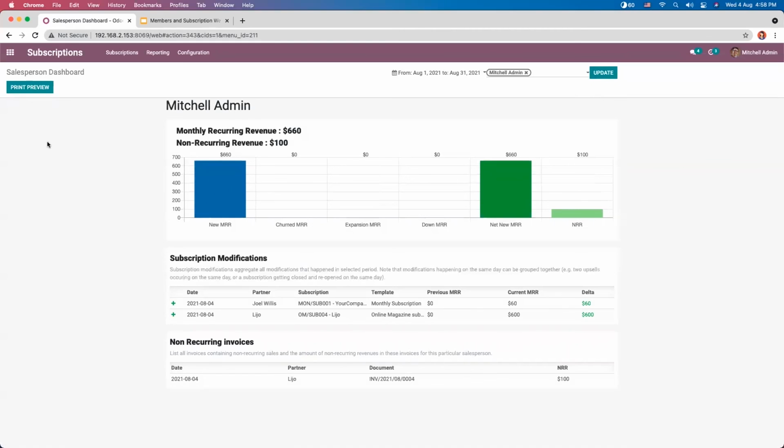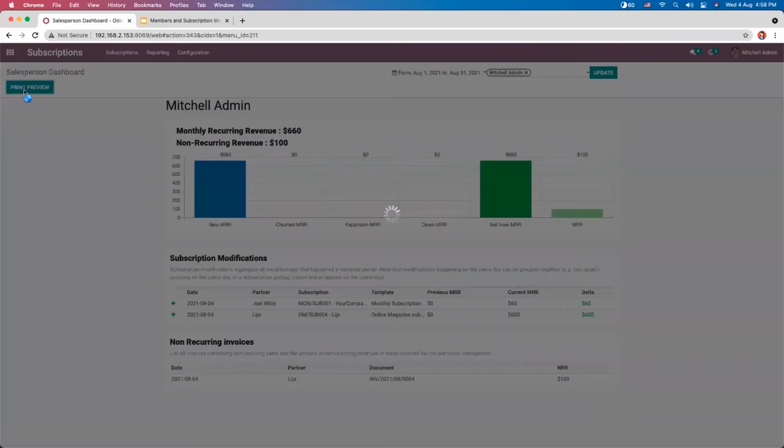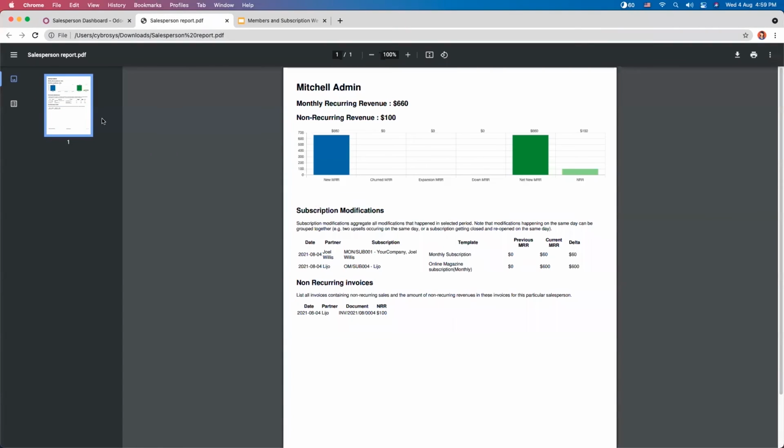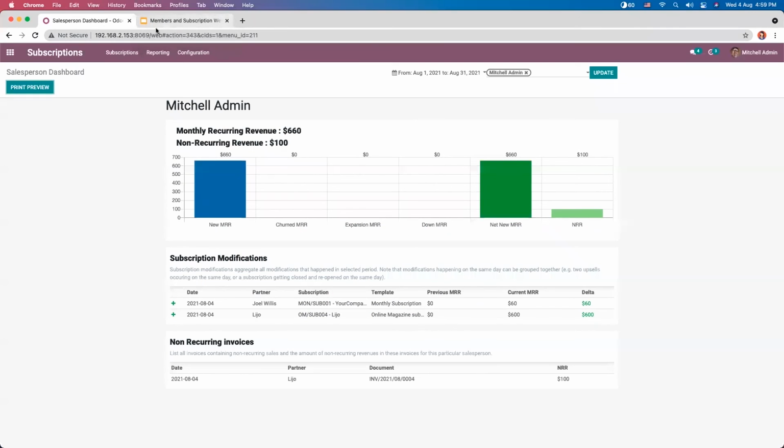We also have an option to print preview this salesperson dashboard. Here we can download it. So these are the reports coming in subscription.